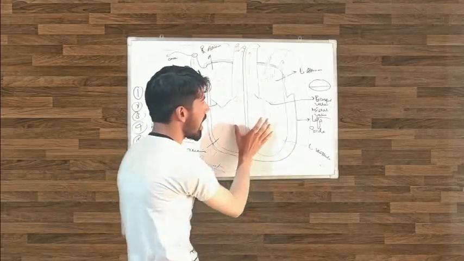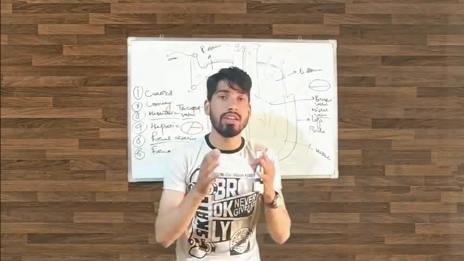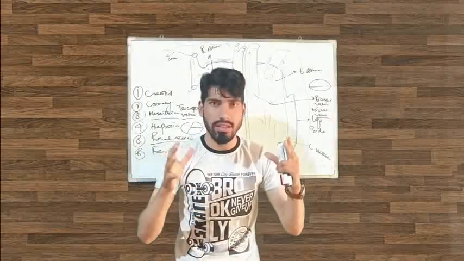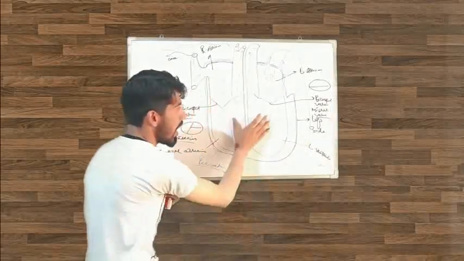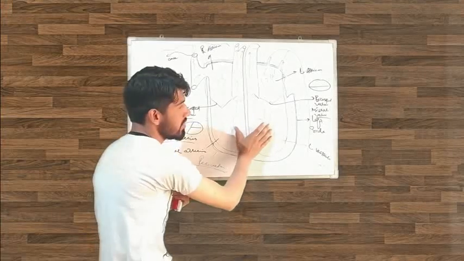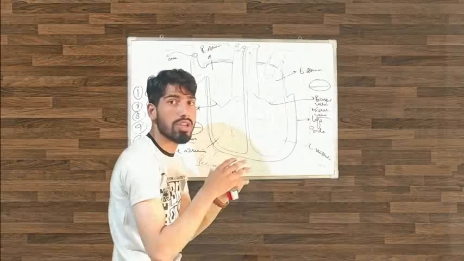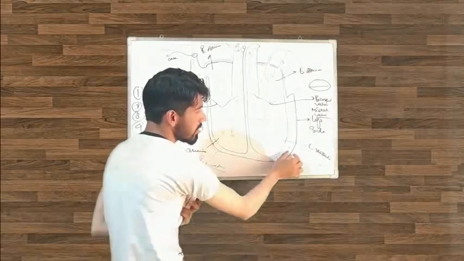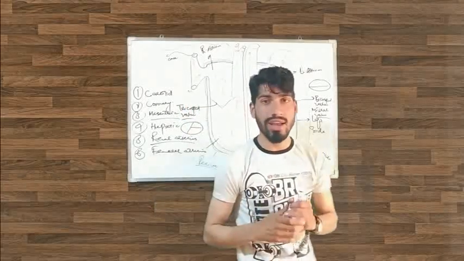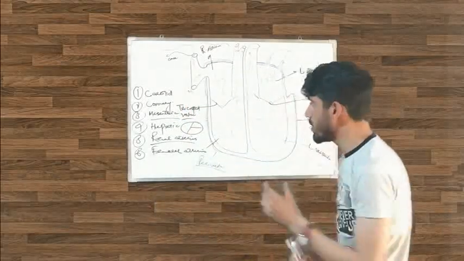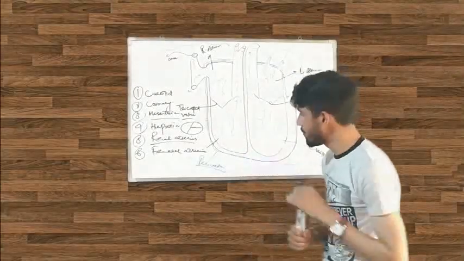Means when this heart expands, it expands so much, but it does not over expand. By the help of this layer, the pericardium layer, the heart is protected. If this heart over expands, it occurs here.